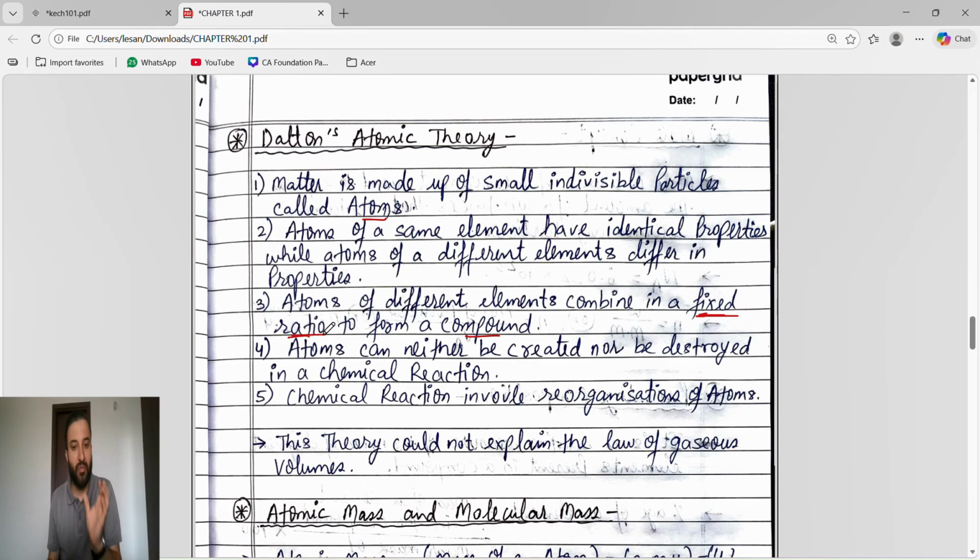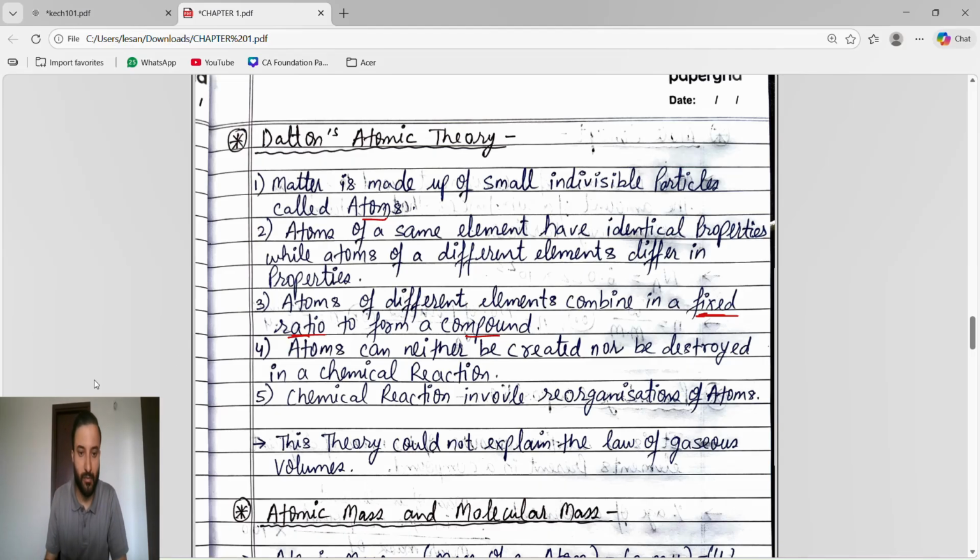Understand one thing? In a compound, atoms of different elements are combining to form the compound. Here also, atoms of different elements are combining to form a mixture. For forming both the compound and the mixture we take atoms of different elements, but for a compound we take a fixed ratio. They will combine in a fixed ratio, but in a mixture there is no fixed ratio.